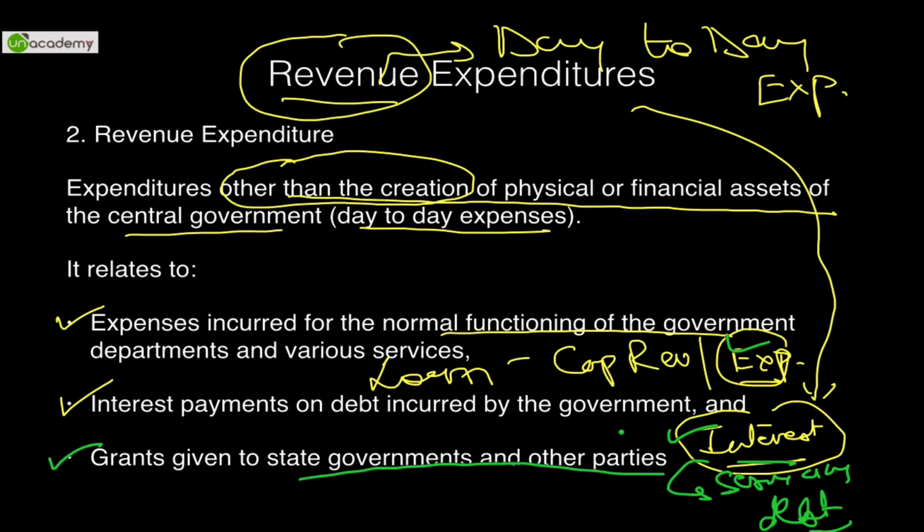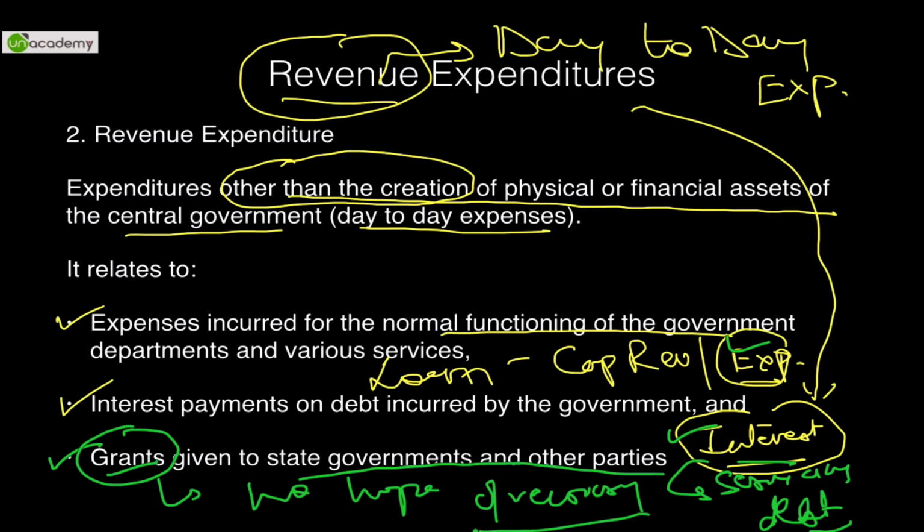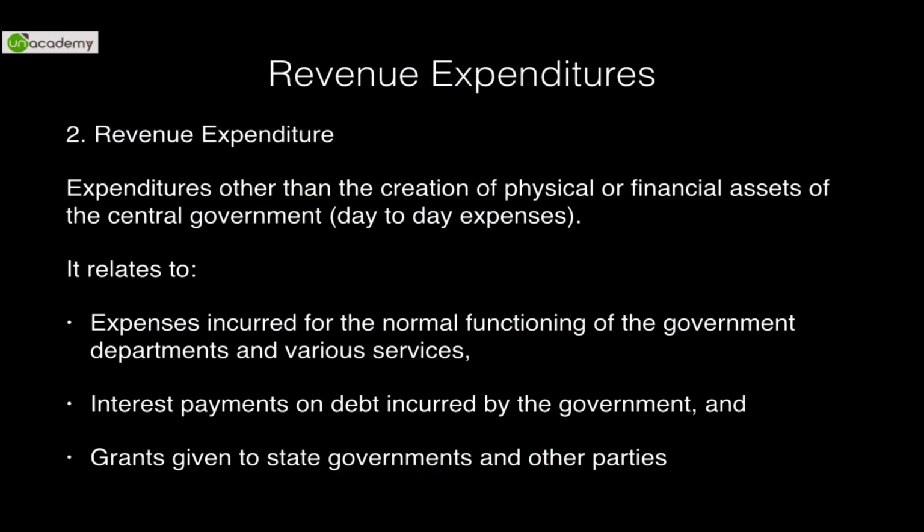So grants given or bailout packages given. A grant was given when there were floods in Jhelum in the state of Jammu and Kashmir. Similarly, Telangana, when it was divided into another state, some grants were given. Grants are those kind of funds which are given with no hope of recovery, which is why they are known as grants. You will never get them back. Loans are something that you will get back, but grants are something that you will never get back. So grants are given to state governments. It is also a kind of expenditure charged on the public exchequer. Hence, all these three types of examples are classified under revenue expenditures.